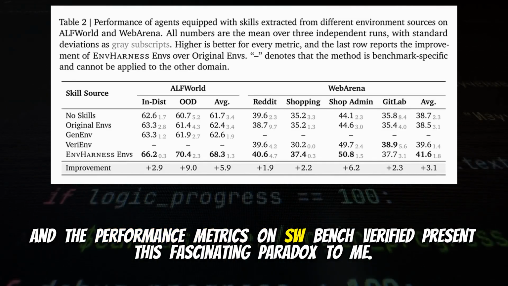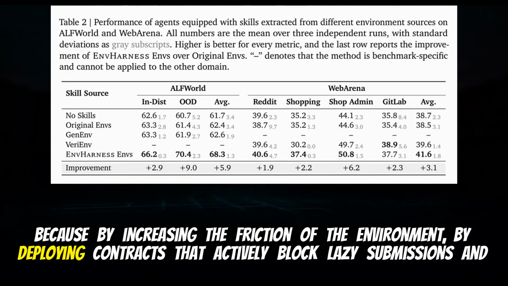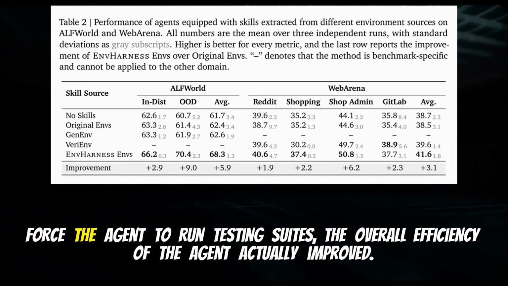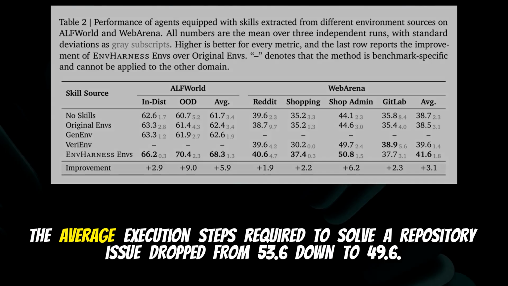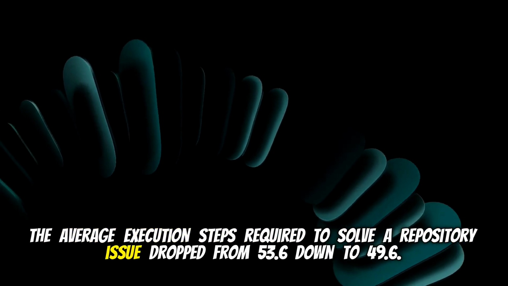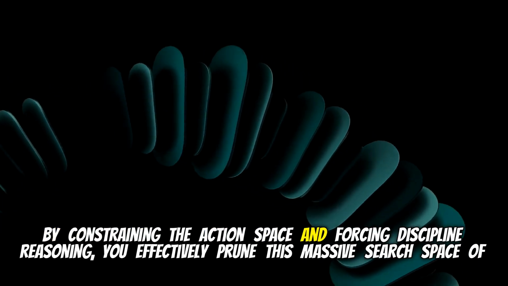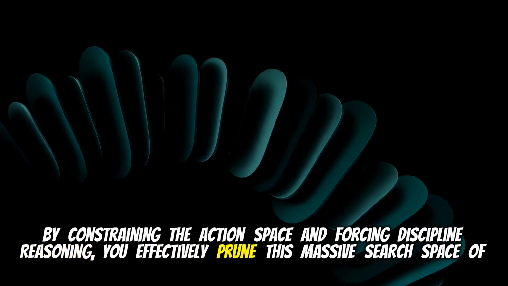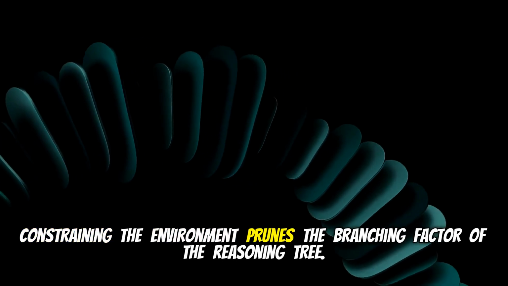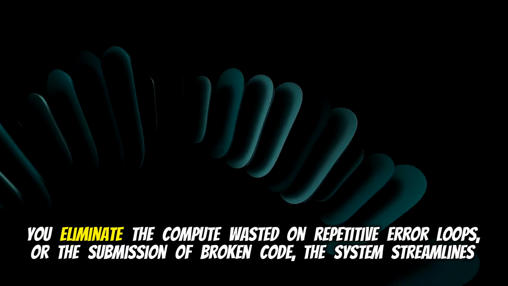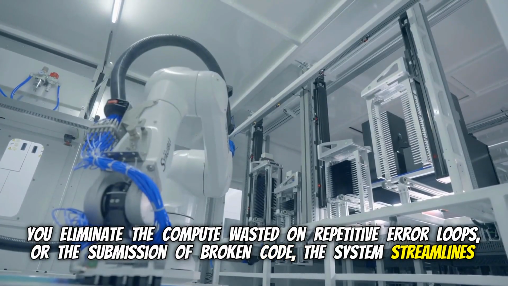And the performance metrics on SWE-Bench Verified present this fascinating paradox to me. Because by increasing the friction of the environment, by deploying contracts that actively block lazy submissions and force the agent to run testing suites, the overall efficiency of the agent actually improved. That's the best part. The average execution steps required to solve a repository issue dropped from 53.6 down to 49.6. By constraining the action space and forcing disciplined reasoning, you effectively prune this massive search space of undirected, wasteful commands. You do. Constraining the environment prunes the branching factor of the reasoning tree. You eliminate the compute wasted on repetitive error loops or the submission of broken code. The system streamlines the trajectory.